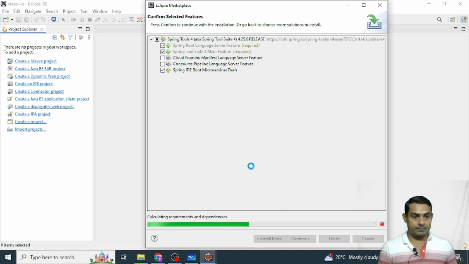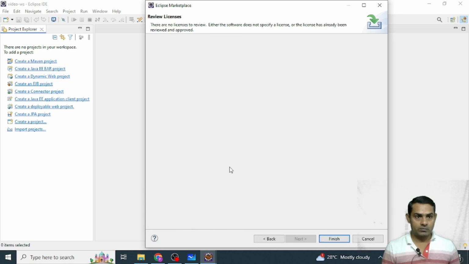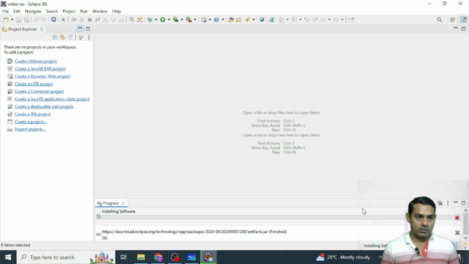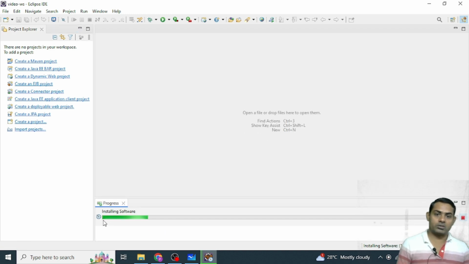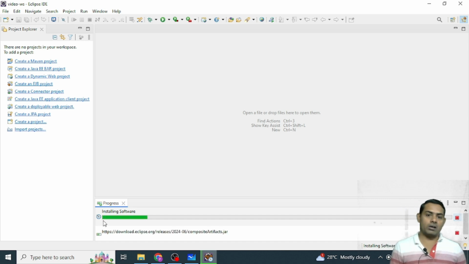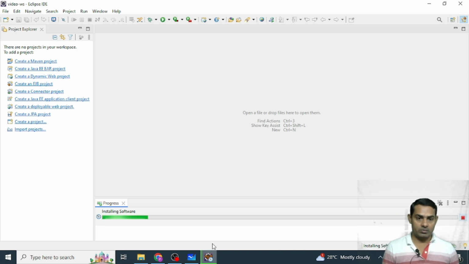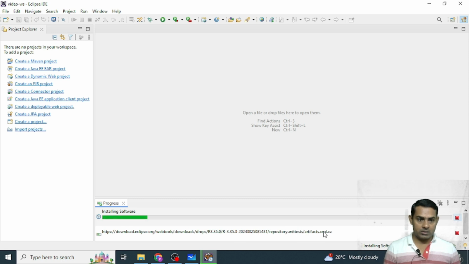It will take some time. Now we have to click finish. See here, you have to click this icon and you can see the software installation happening internally. It means our plugins are being added inside the Eclipse. See here, so many jar files are being added, like jar, artifact.xml, xz. The jar files are being added from the internet.